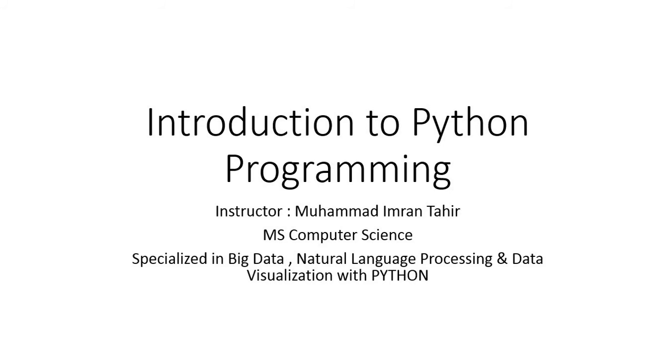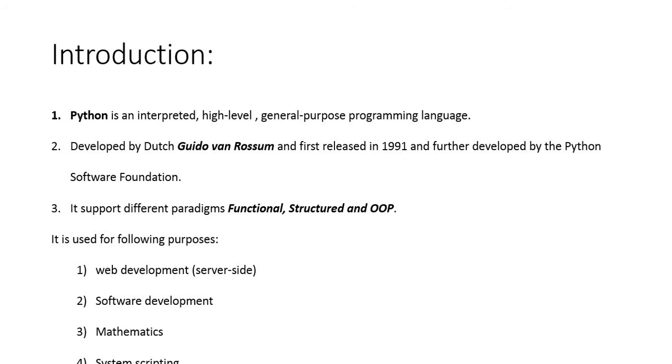In this lecture, we will see on the basis of which language Python has been modified and who has modified it. Python is an interpreter level language. To interpret it, we need an interpreter that interprets it line by line. It is called a general purpose language because its syntax is the same as the general English language.